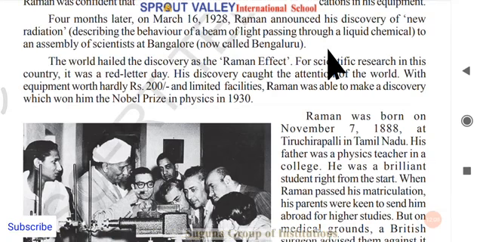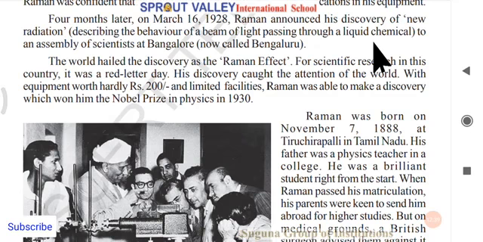So after the 4 months, on March 16th, 1928, finally Raman announced this discovery. So his discovery is a new radiation. The discovery describes the behavior of a beam of light passing through a liquid chemical. So what happens when light passes through different chemicals? That was the thing he explained to an assembly, in the sense a group of scientists.